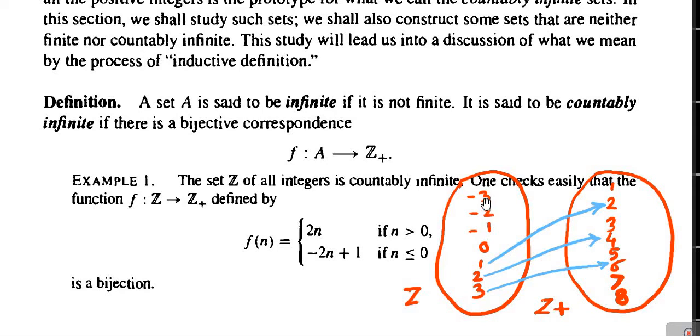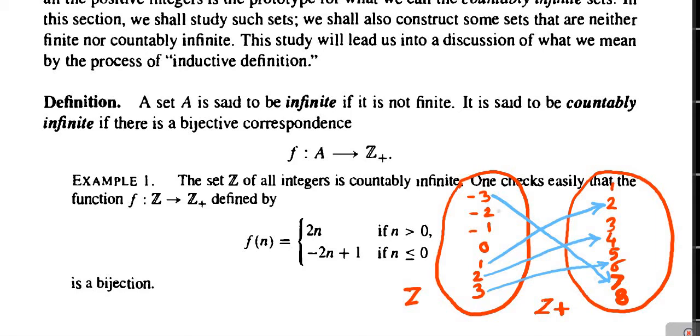So, image of minus 3 will be minus of 2 into minus 3. Minus 2 into minus 3 is minus of minus 6, plus 6, plus 1 means 7. So, image of minus 3 is plus 7. That I am indicating by the blue colored arrow. Image of minus 3 is plus 7.